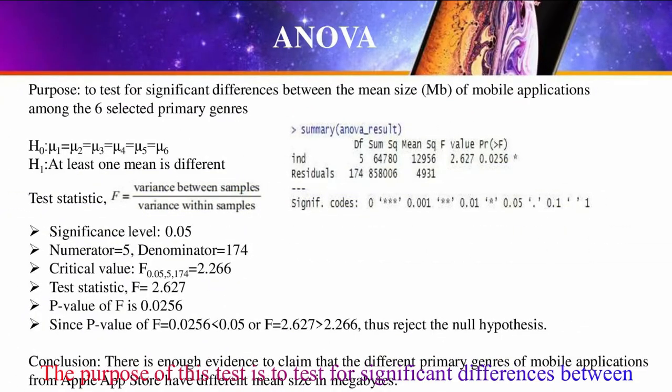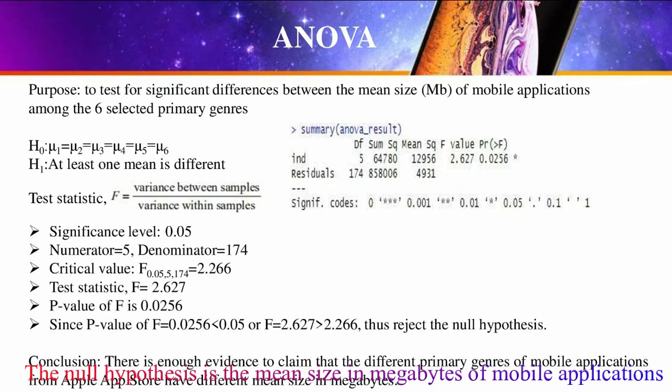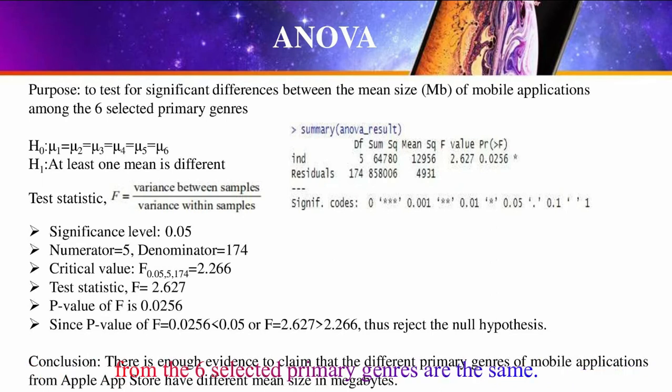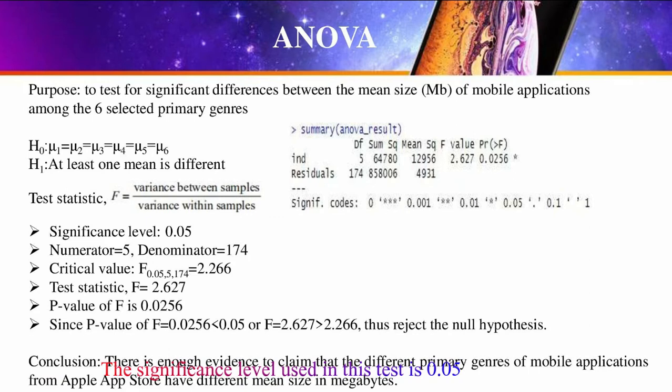The purpose of this test is to test for significant differences between the mean size of mobile applications among the 6 selected primary journeys. The null hypothesis is the mean size in megabytes of mobile applications from the 6 selected primary journeys are the same, whereas the alternative hypothesis is at least one of the mean size in megabytes of mobile applications from the 6 selected primary journeys is different. The significance level used in this test is 0.05. The numerator and the denominator degrees of freedom calculated are 5 and 174 respectively.